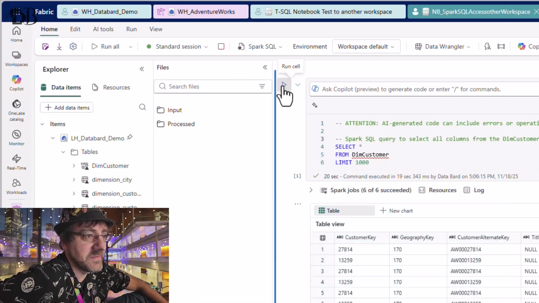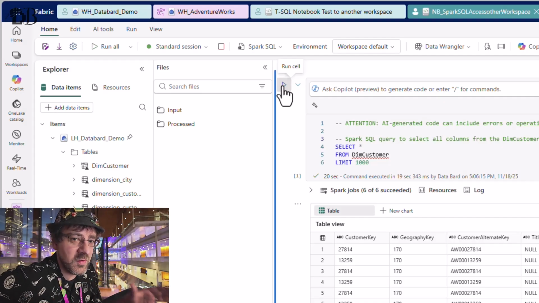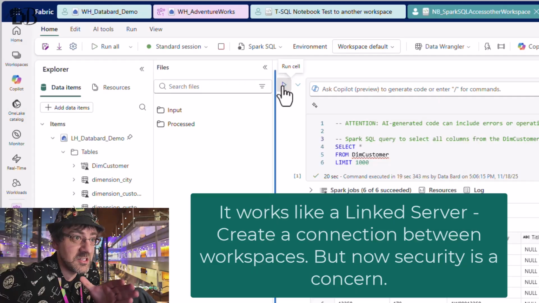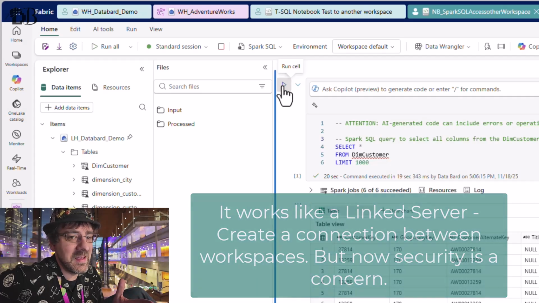And yep, there it goes. So that's at least the one way that we can do that. But think about that. That's essentially doing the same thing as a linked server from one server to another. What's the risk there? Security. You have one shared account that has the access through the linked server. In the shortcut, you pretty much get the same experience. So does it work technically? Yes. But that's not exactly what we want.